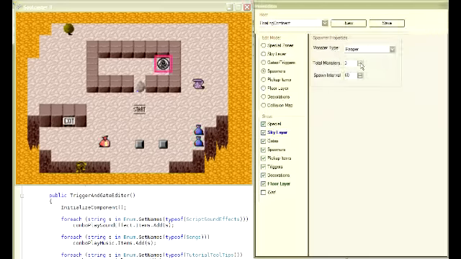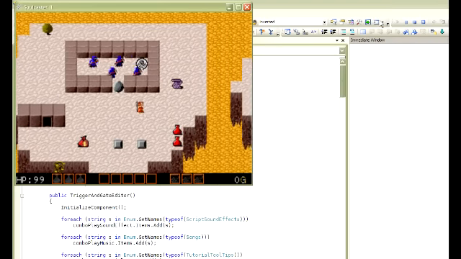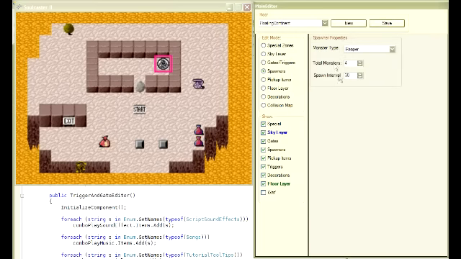Then I can change the total number of monsters. I can have it spawn 4 of them. And the spawn interval is how many frames in between. So 60 frames a second, this spawns at 1 per second. Let's change it to 30. Now we've got 4 Reapers coming out really rapidly. Let's go back down to 1 Reaper.